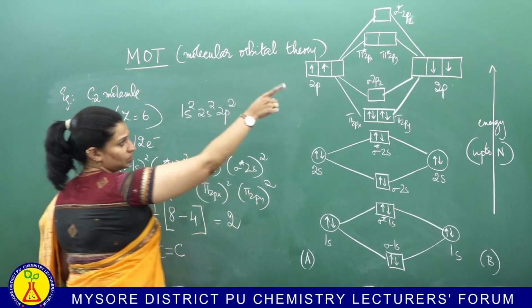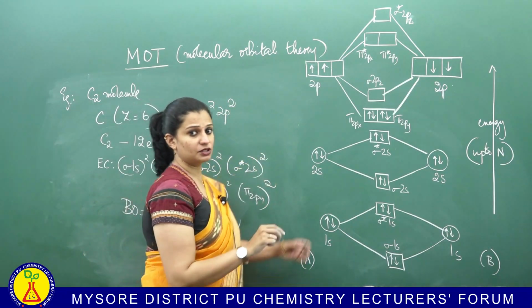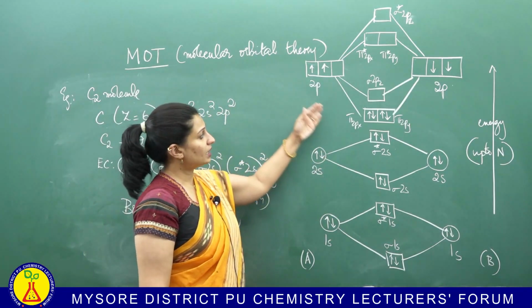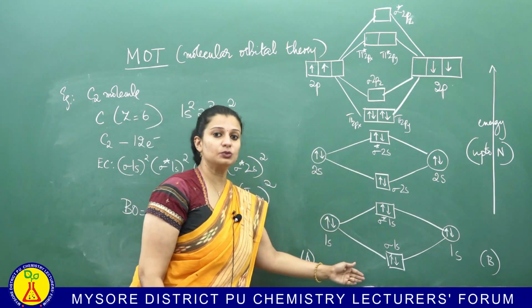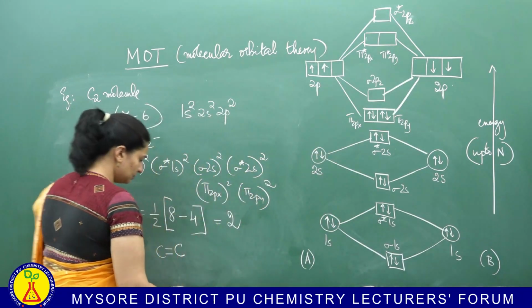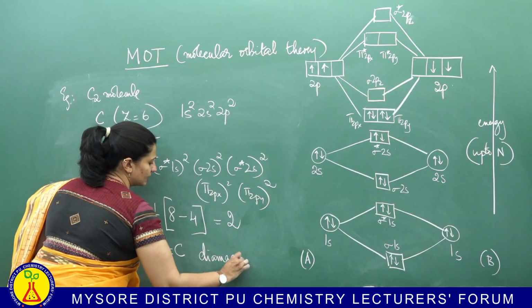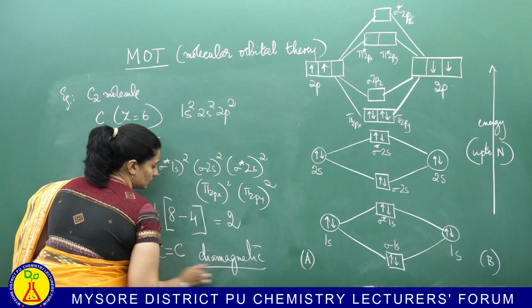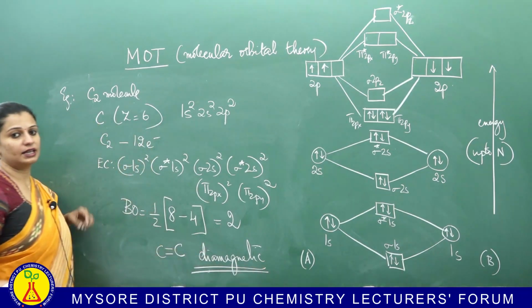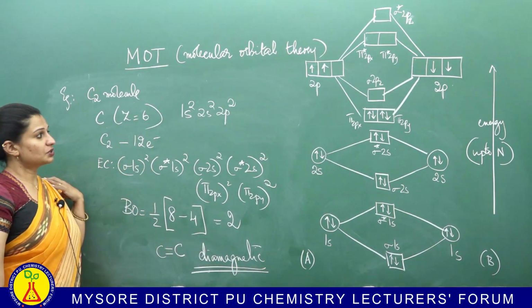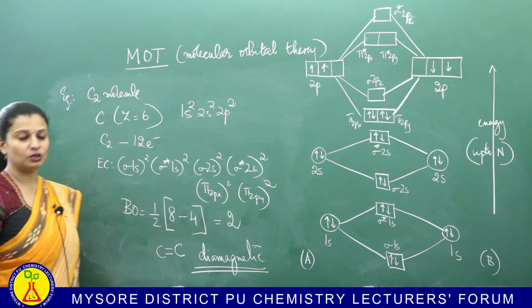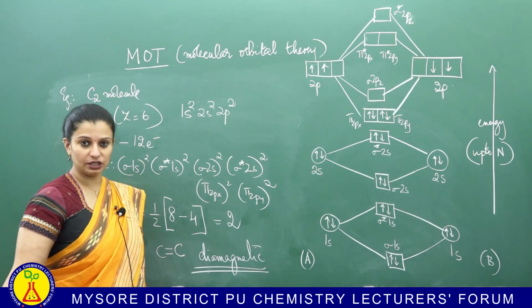All the electrons, don't look at the atoms. Every time the confusion should not be there. Don't look at the atom, look at the molecule in between. So when you look at the molecule in between, you can see that it is a diamagnetic species. So your C2 molecule is a diamagnetic species. So this is your example number 4, which is C2 molecule.